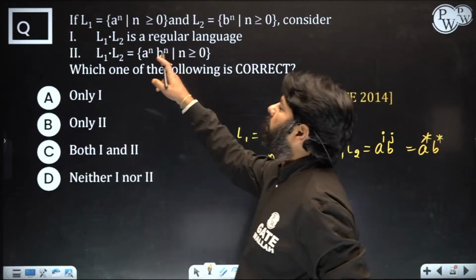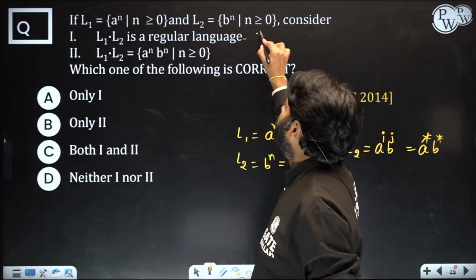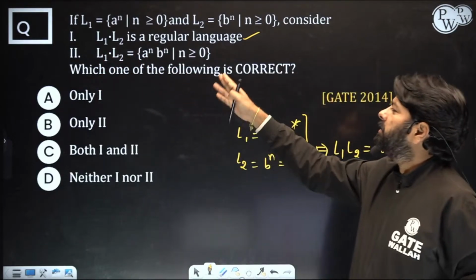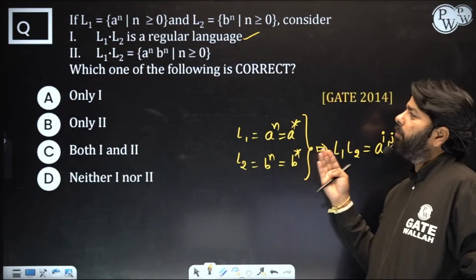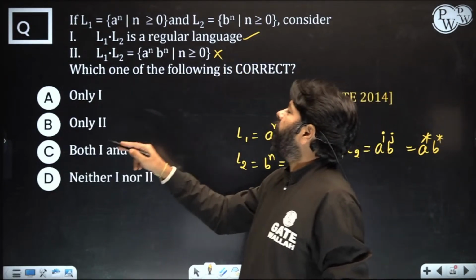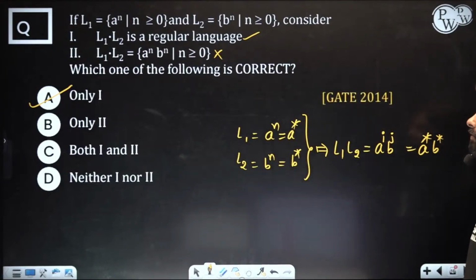And now first one, concatenation of two regulars is always regular, this is correct. And statement 2, L1 L2 is not a power n, b power n, it is a star b star, okay. Should not write. So here only one, which one of the following is correct? Only one, that's true, correct, A. Yes Seema, you are right.